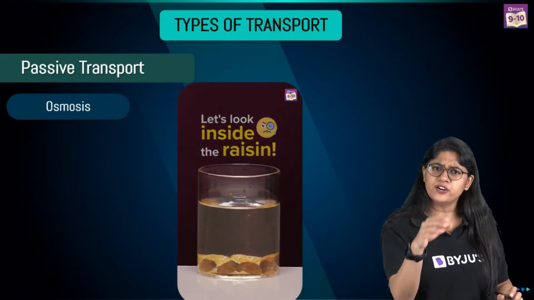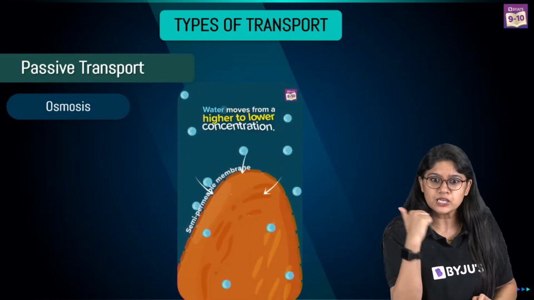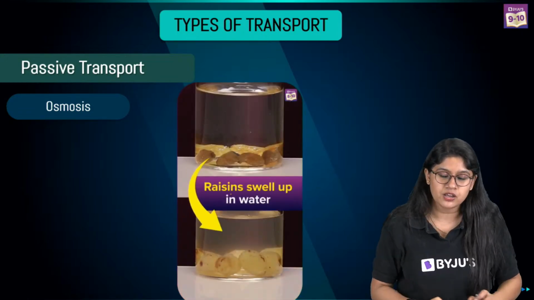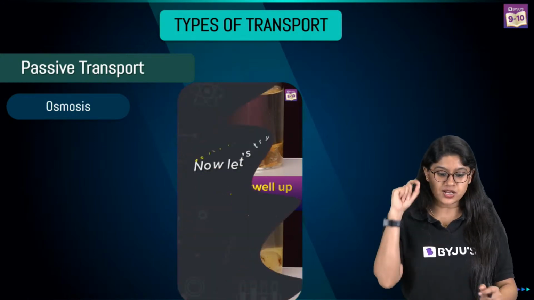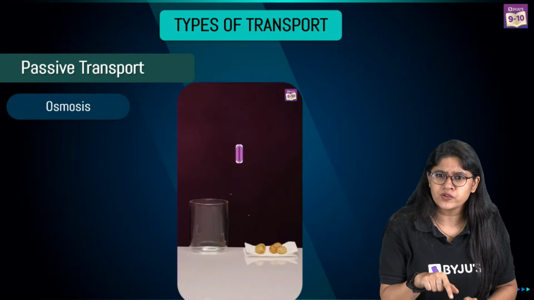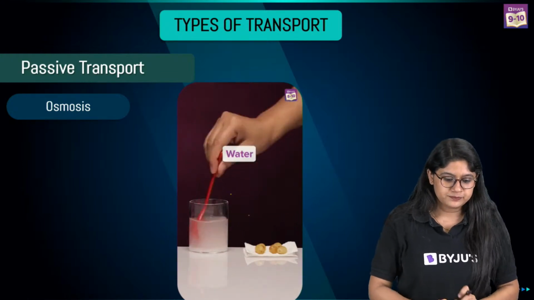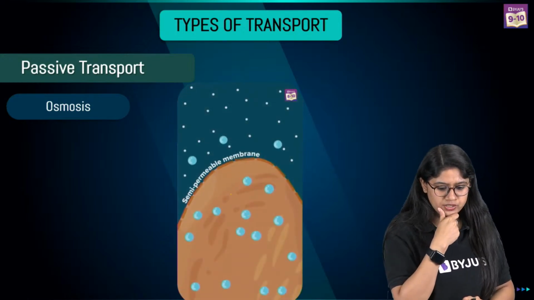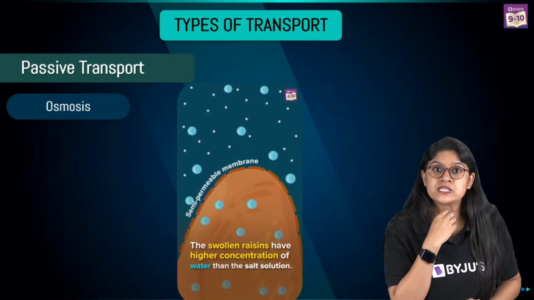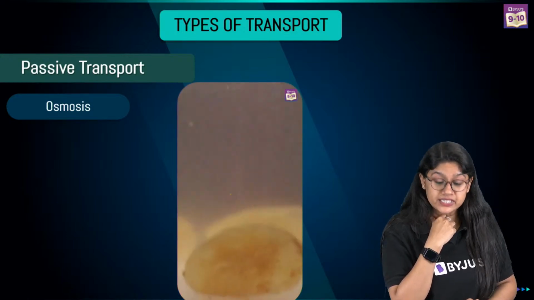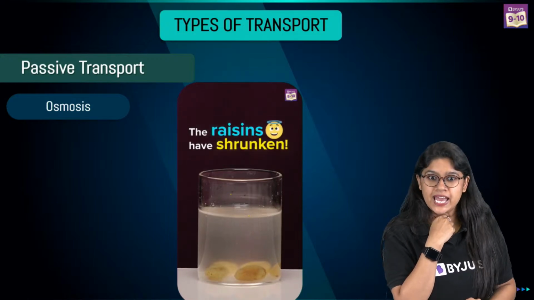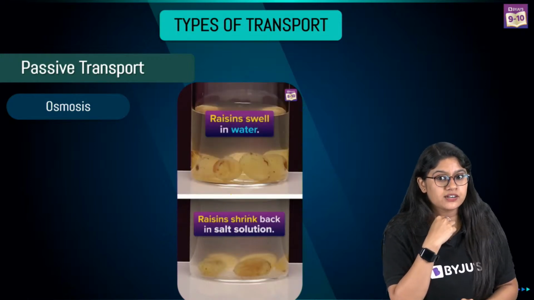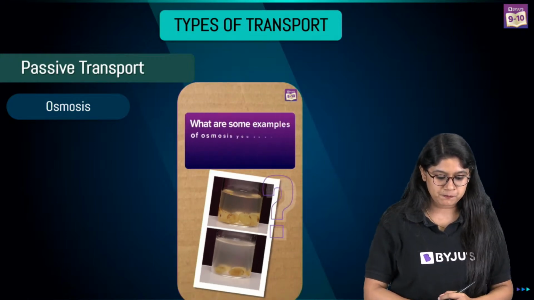Take some raisins, add them into the water and wait for some time. See what is happening, everyone? Water molecules are moving from outside to inside, and after some time, we will see that the raisins are swollen up, right? I'm sure we do this at our places. Now what are we doing? We're adding it into salt water. And what is happening? We can see that there's a shrinkage of the raisins. So, what can we conclude from these two things?